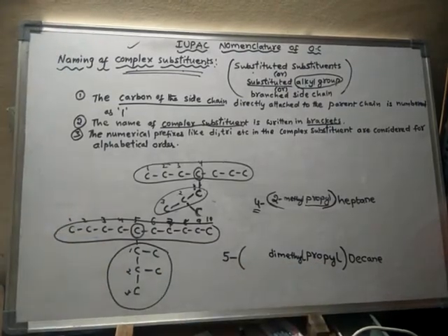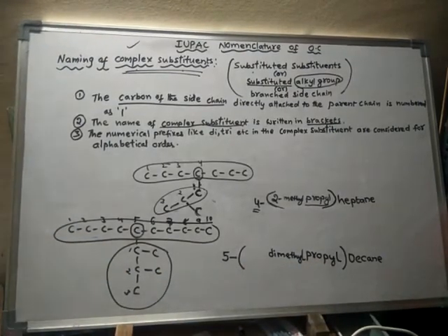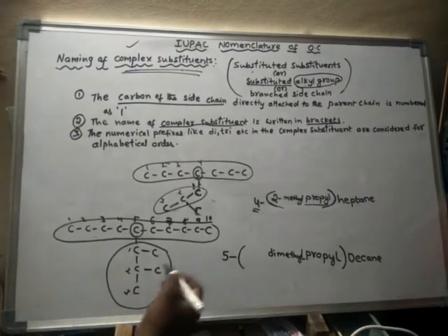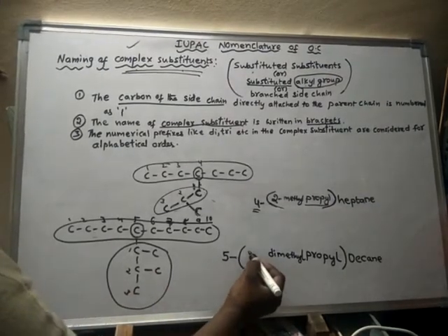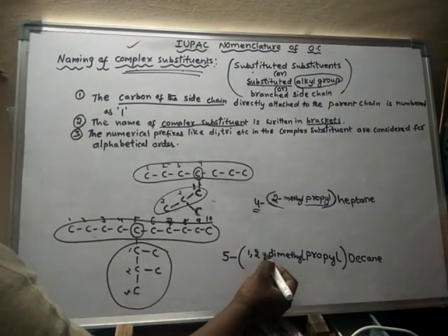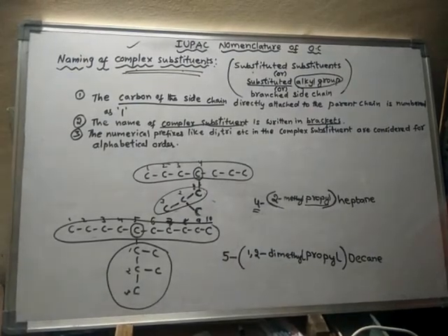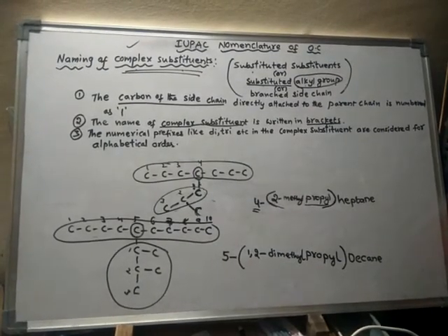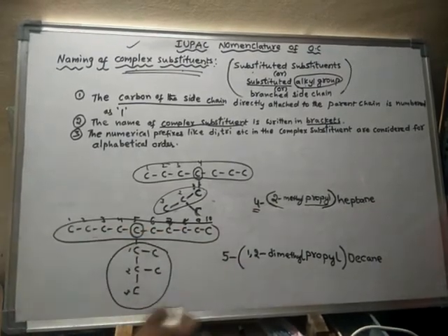So on the first and second carbon, these two methyl groups are present. Hence 5-(1,2-dimethylpropyl)decane. This is the name of this compound.